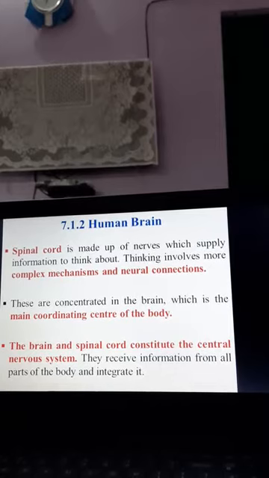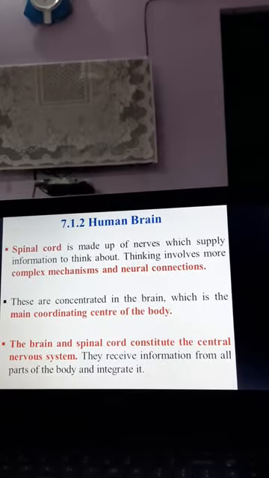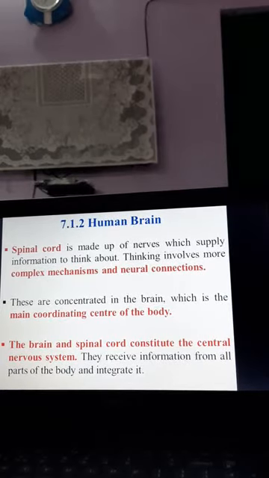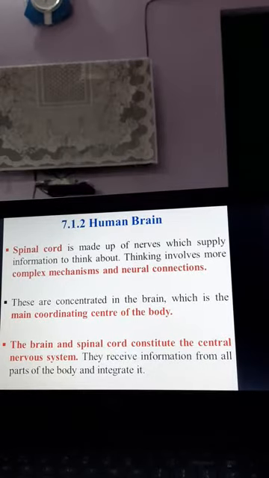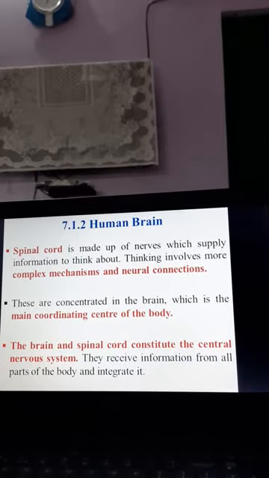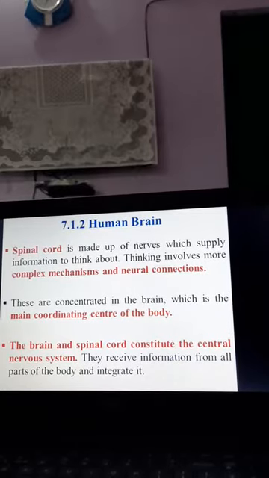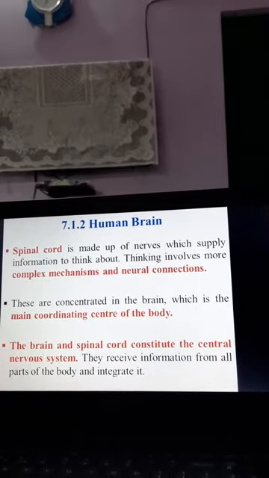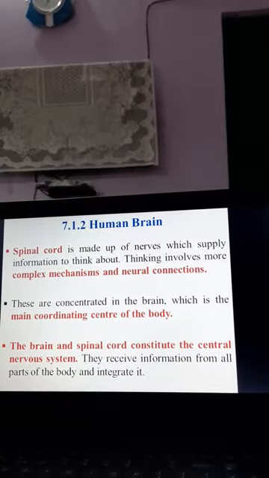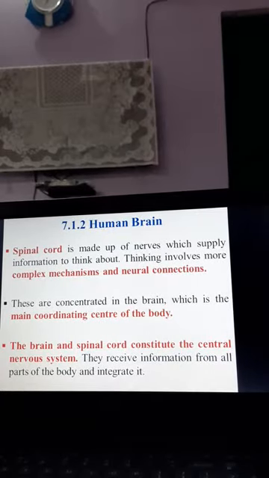The brain and the spinal cord both combinedly constitute the CNS, that is the central nervous system of our body, or human body, and they receive information from different parts or different sensory parts, you can say precisely, and they integrate it, it means they articulate it, or you can say they help us to perform the function whatever needed in suitable conditions.